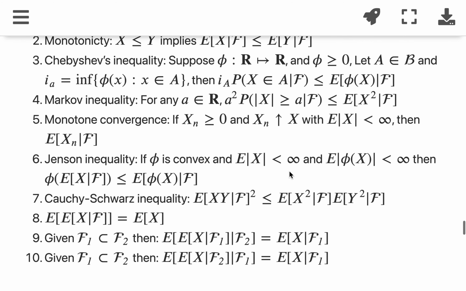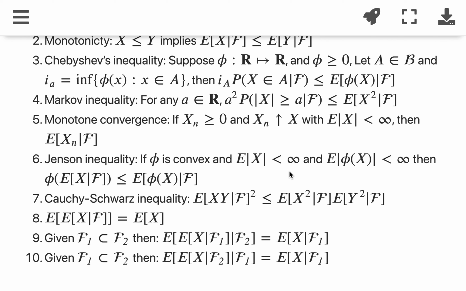Those properties are listed here without proof because the proofs are very easy. All you have to do is apply the definitions of conditional expectation that we mentioned earlier, and then just expand it out. It will usually be much easier to figure out, very similar to what we see in regular expectations.